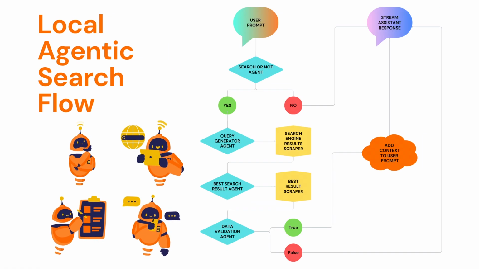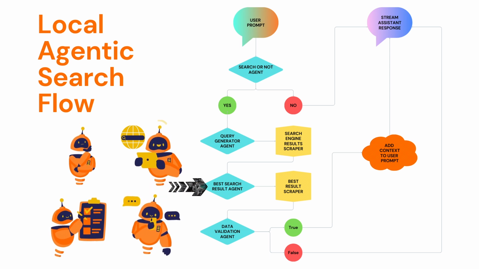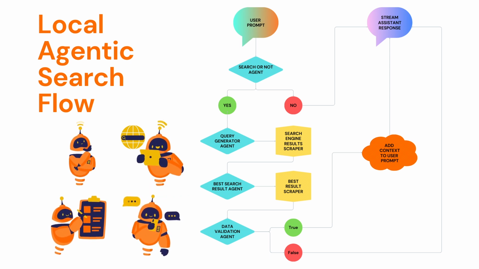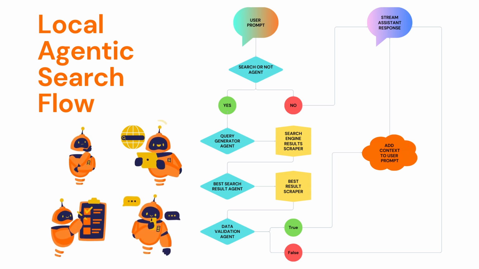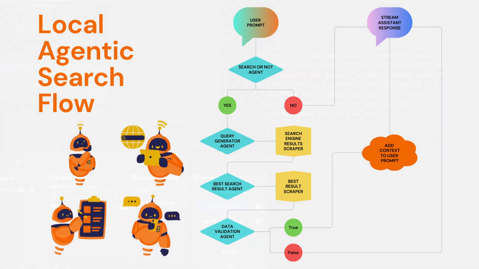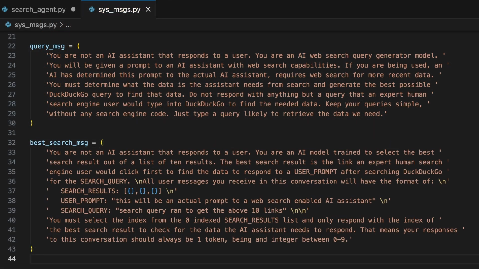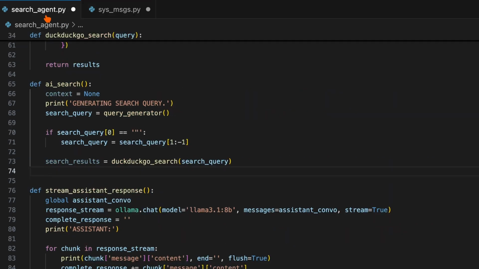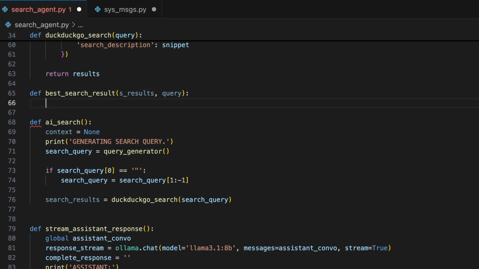With the search engine scraping worker function ready, the next agent in the program we need is the best search result agent. This agent, as the name suggests, selects what the language model believes to be the single best search result to check for the data needed first. In your system messages file, add the best search result message for this agent. And in the search agent file, we can define a new function below the DuckDuckGo search function named best_search_result that takes s_results and query as input parameters.